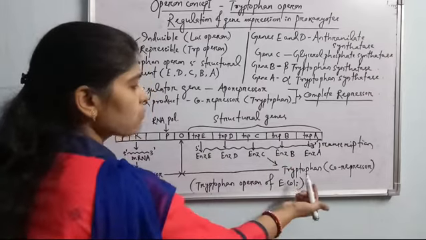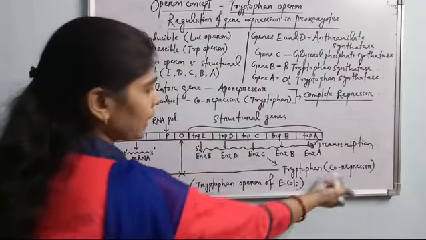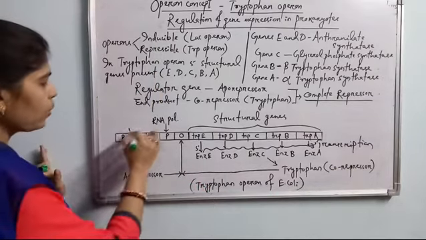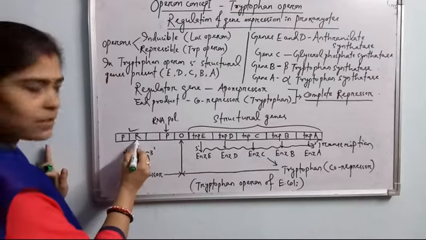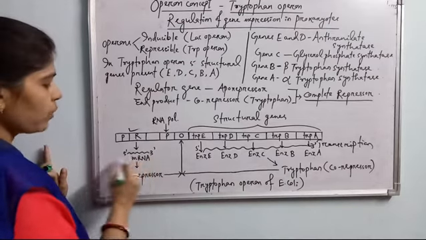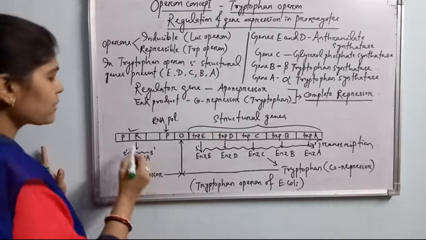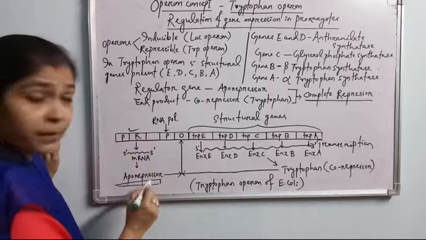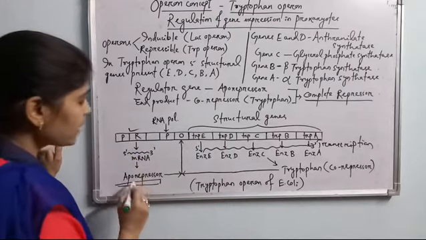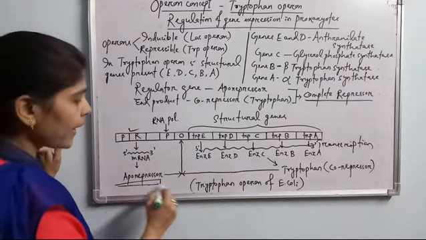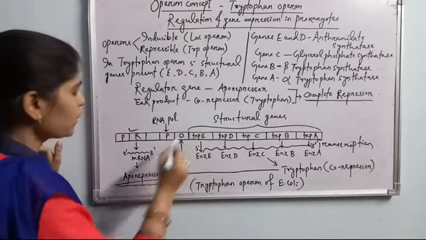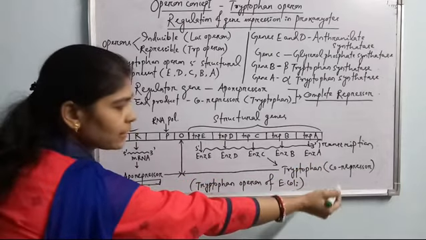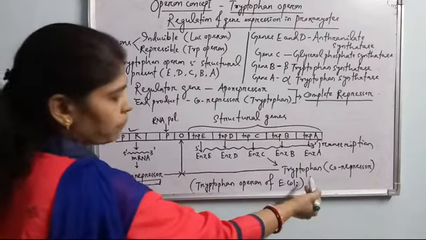When the tryptophan amount is much more than the need of the cell, it acts as the co-repressor and binds with the aporepressor which is produced from the regulatory gene. The regulatory gene is a housekeeping gene. Continuously it produces its regulatory mRNA, or repressor mRNA, and the repressor mRNA produces the aporepressor. Aporepressor is not the complete repressor. It does not have any binding head, so it can't be loaded on the operator zone. So this aporepressor waits for the co-repressor, which is the extra amount of tryptophan.